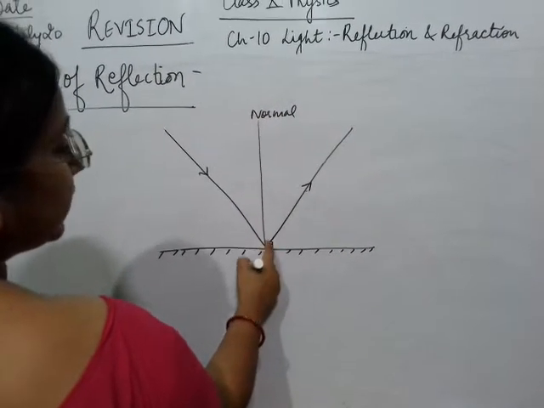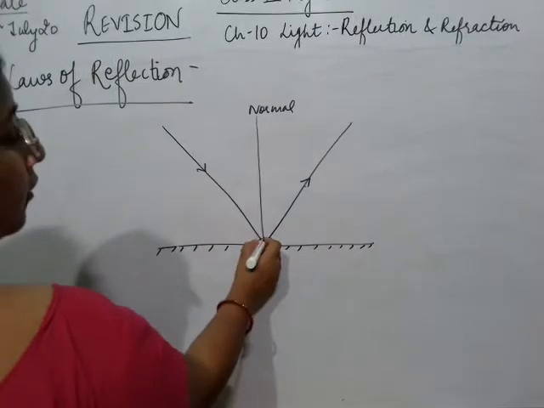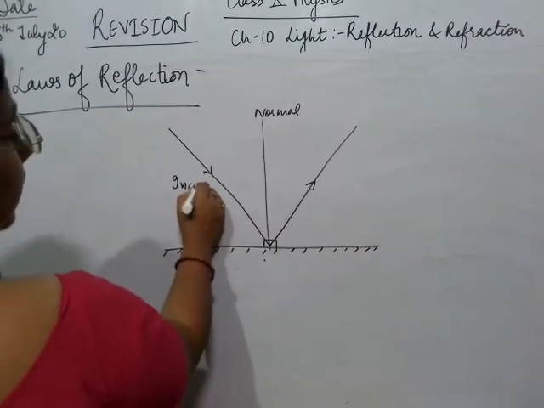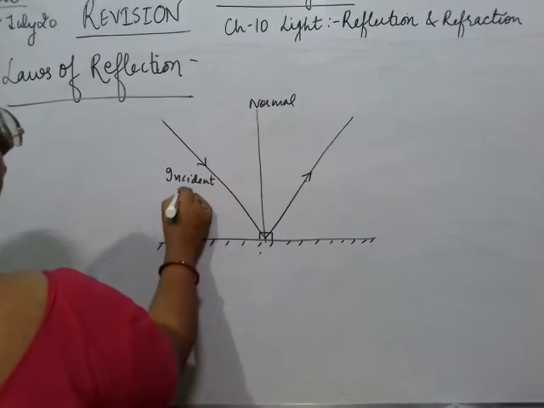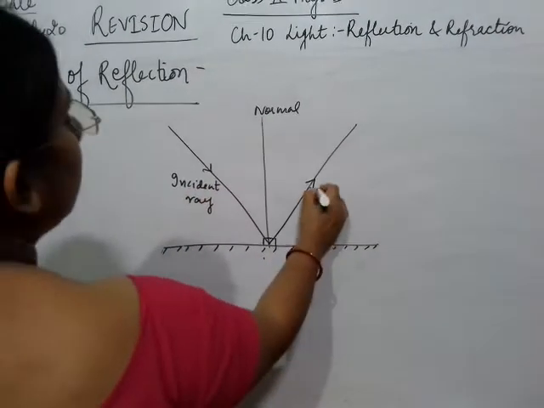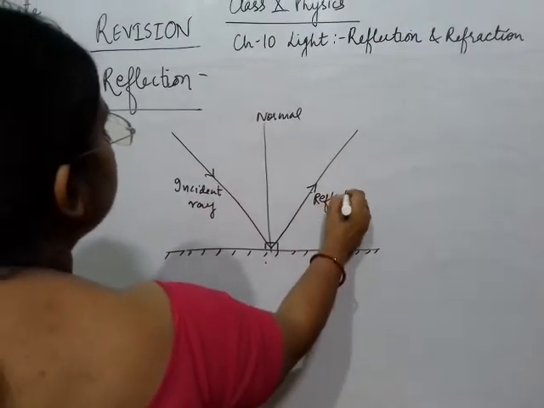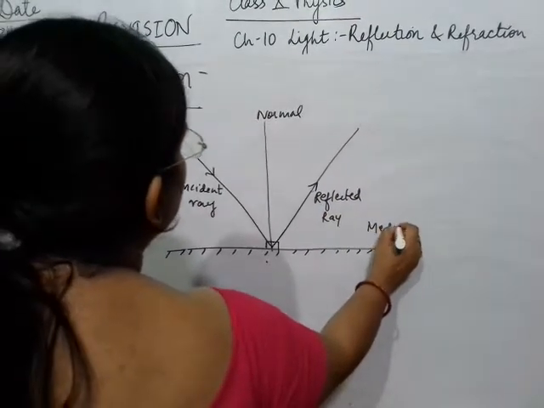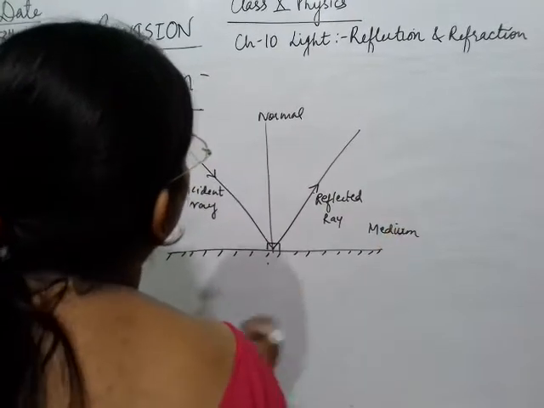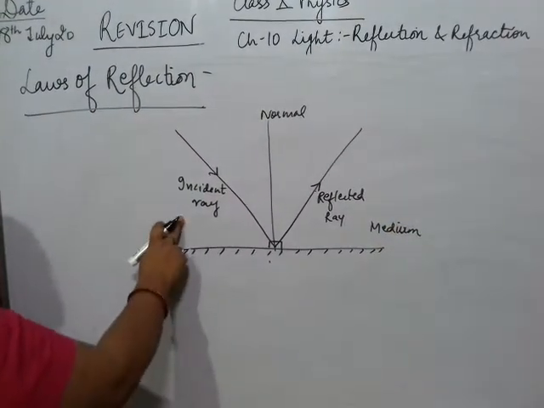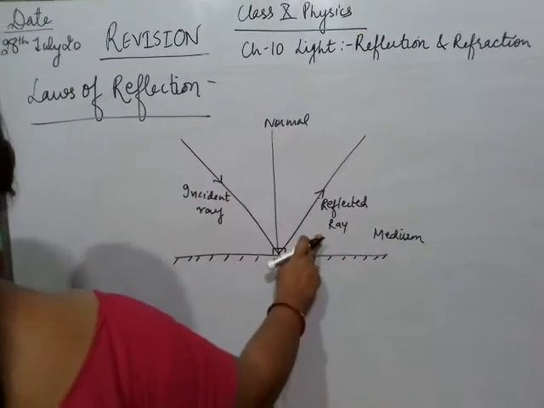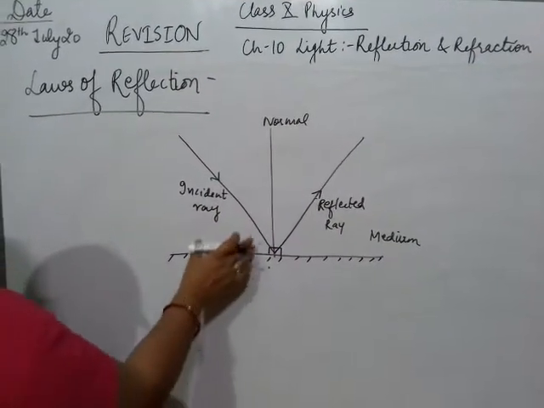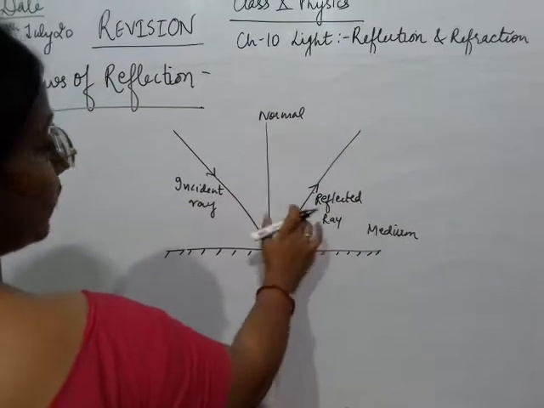The normal is the line which makes a 90-degree angle to the surface. This is the incident ray, this is called the reflected ray, and this is your medium. The incident ray, normal and reflected ray all lie in the same plane.